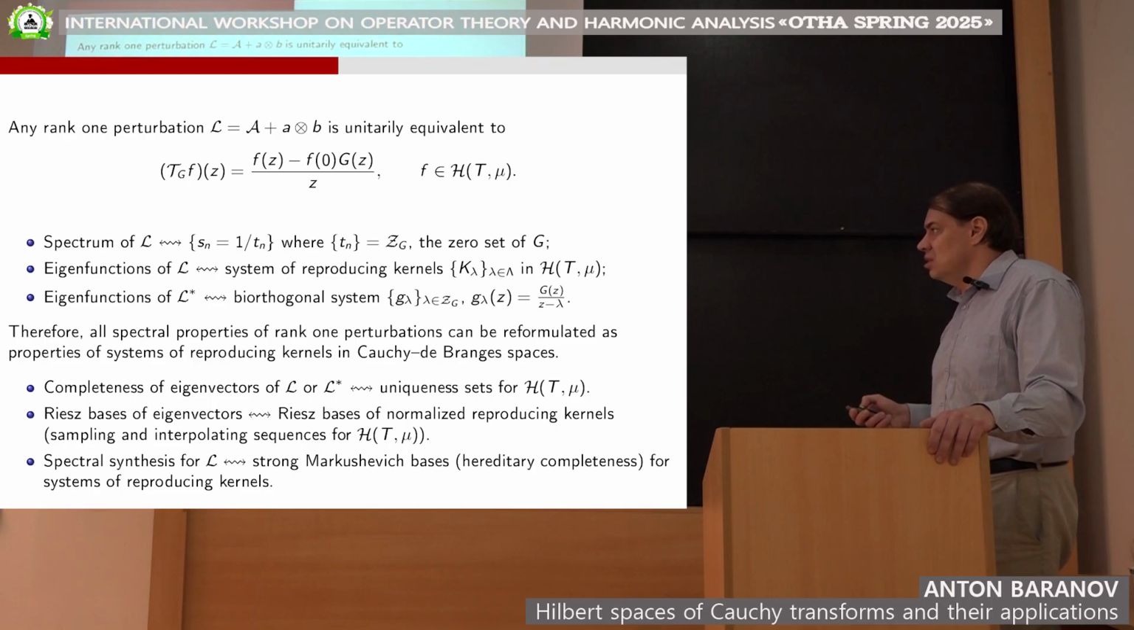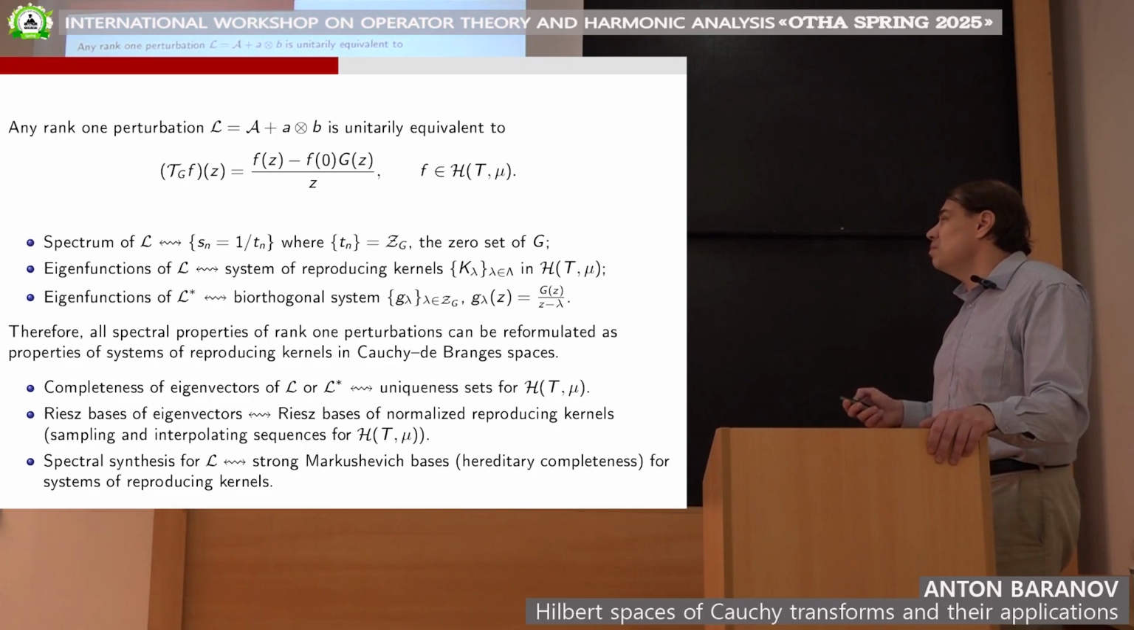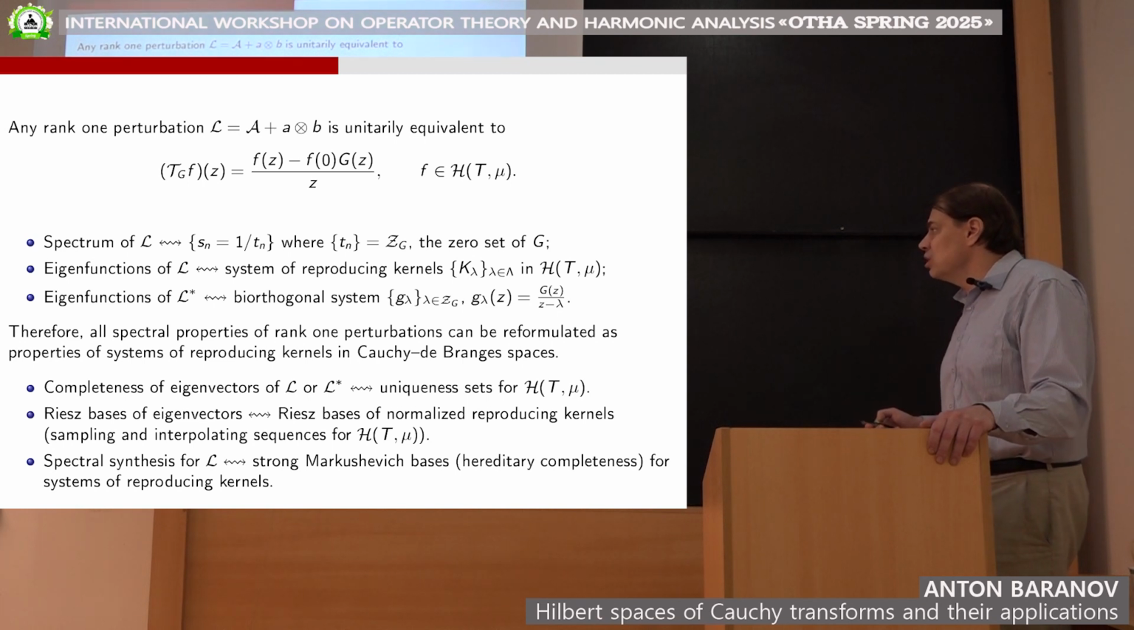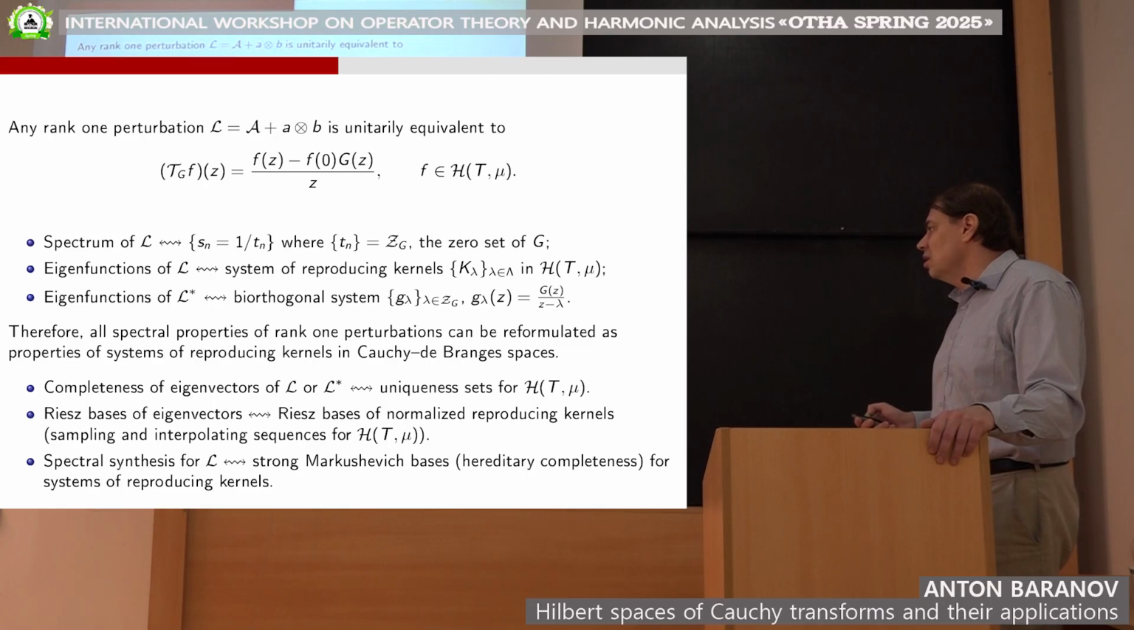Riesz bases of eigenvectors correspond to Riesz bases of normalized reproducing kernels, and in its turn, this can be restated in terms of sampling and interpolation in the space. And spectral synthesis for L corresponds to the property that the corresponding system of reproducing kernels is what is called a strong Markushevich basis, or this property is also known as hereditary completeness of a sequence of reproducing kernels.